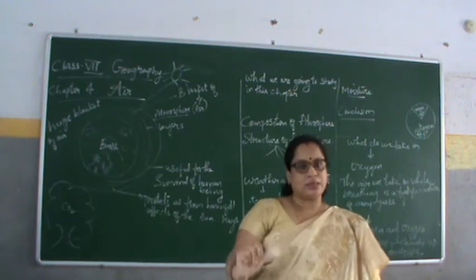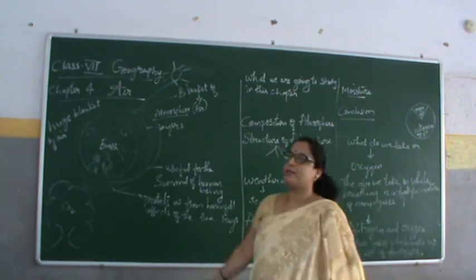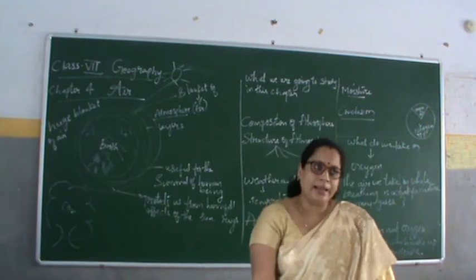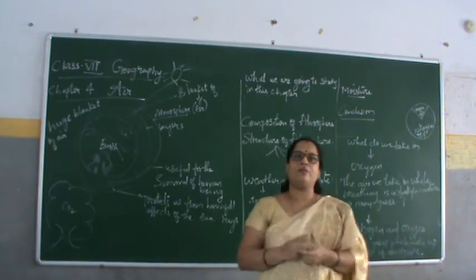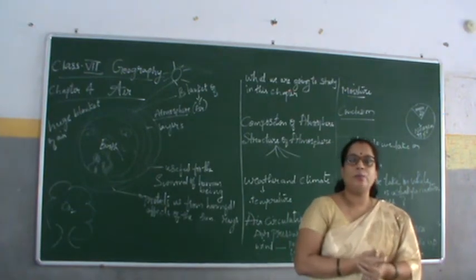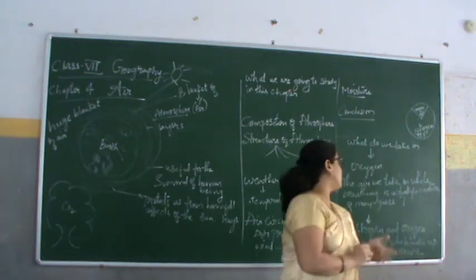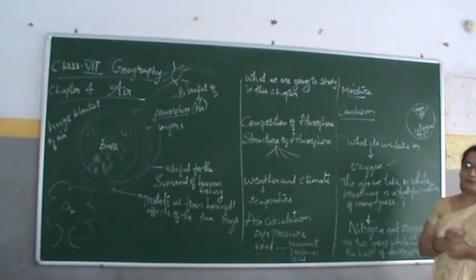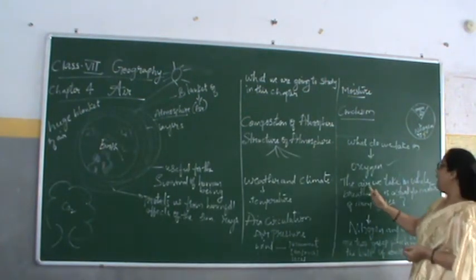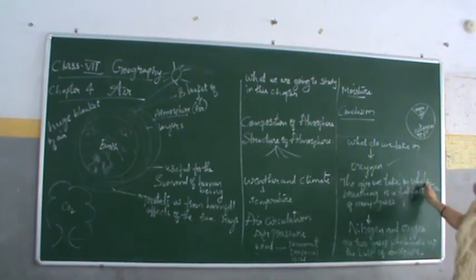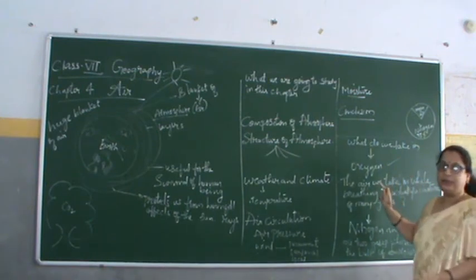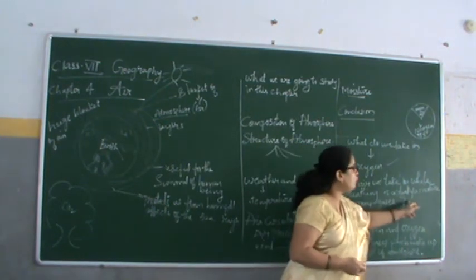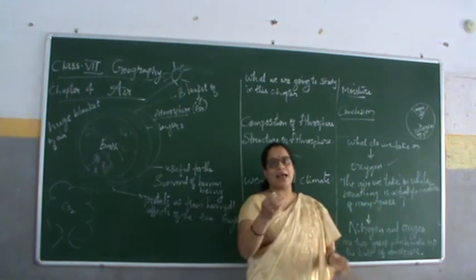Atmosphere makes the earth livable. What do we take in this air, children? We take oxygen, which is very important. The air we breathe is actually a mixture of many gases.